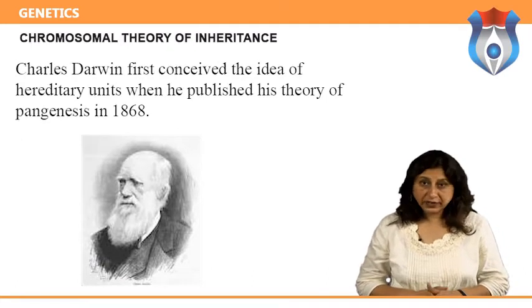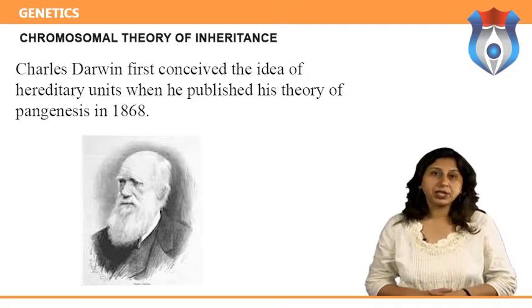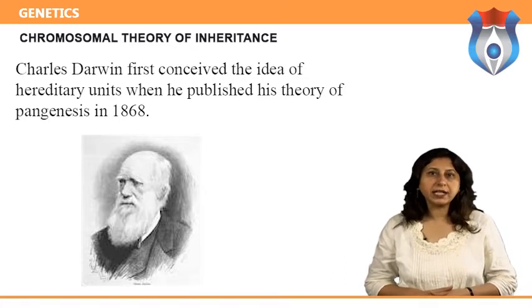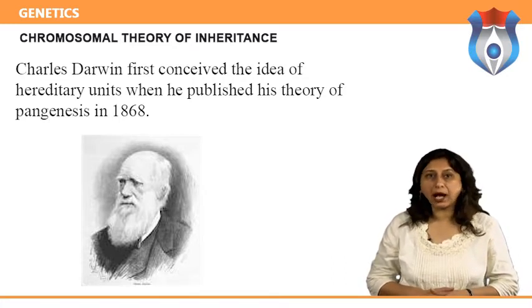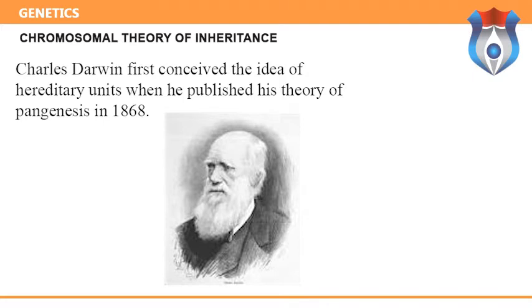Charles Darwin first conceived the idea of hereditary units when he published his theory of pangenesis in 1868. In this model, circulating units called gemmules are accumulated in the gonads and transmitted to the offspring. This theory was discredited by experimental tests performed by Francis Galton in the 1870s.